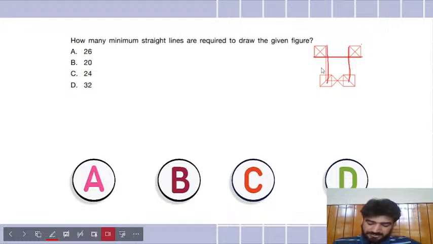Arohi C, Satvik C, Arya, I think, said A. Tejashri says C. Well done, Tejashri. Anybody else? Pavika says C. Anybody else? I had given you the hint of how to count the straight lines.